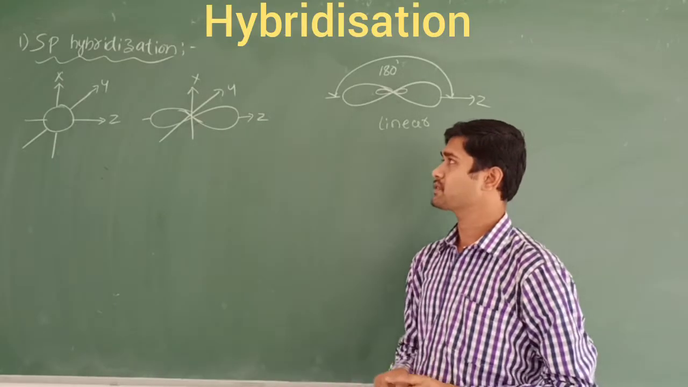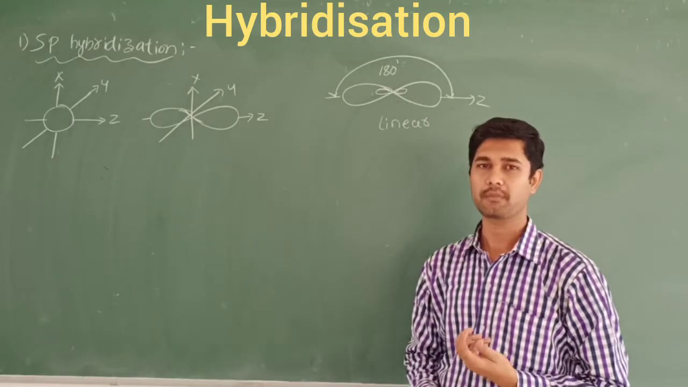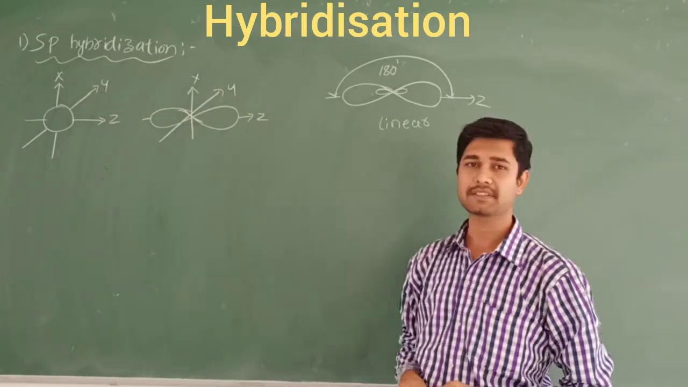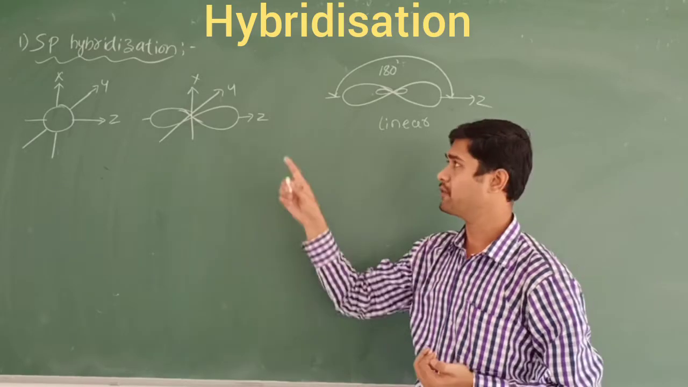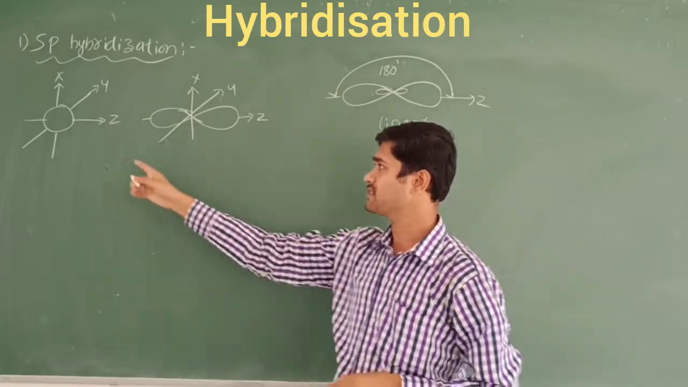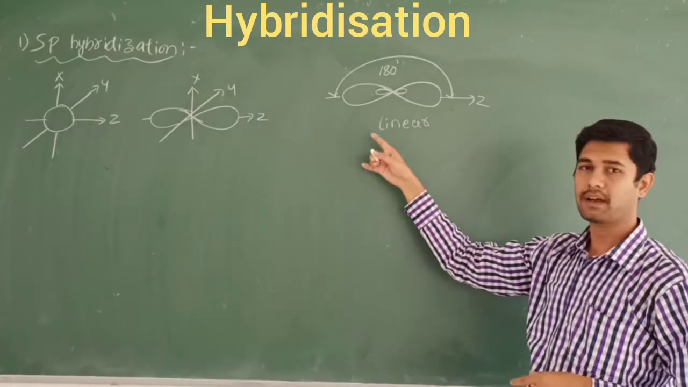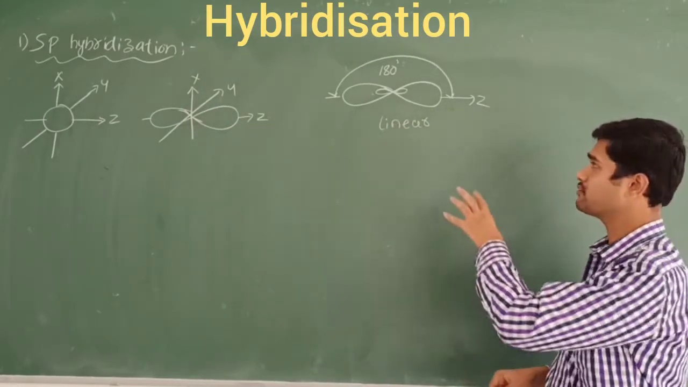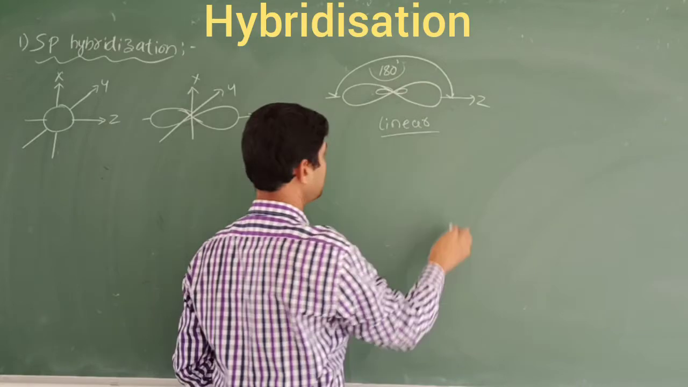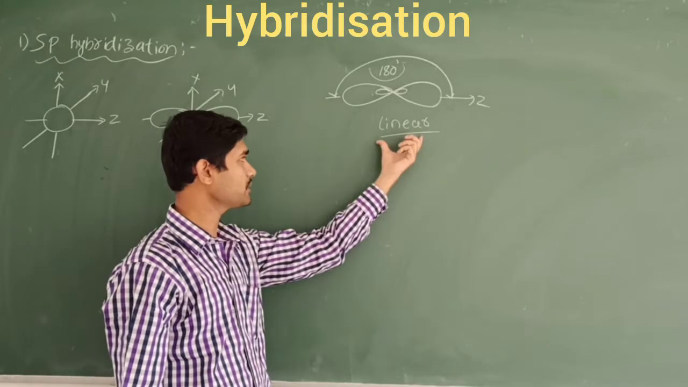Let's start with the first one, called sp hybridization. Here, mixing of one s orbital and one p orbital gives two equivalent hybrid orbitals, called sp. In percentage character, s is 50% and p is 50%, so the total is 100%. This is the s orbital, and the p orbital along the three axes x, y, z. The hybrid orbitals formed are oriented in opposite directions, so the angle is 180 degrees, and the shape is called linear. Molecules with sp hybridization are always linear.